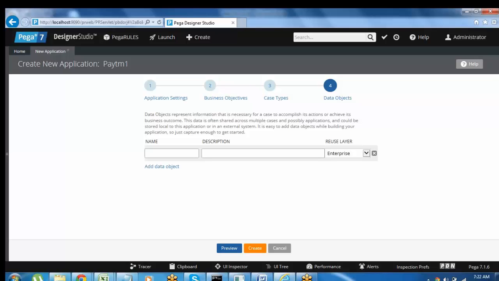And data objects, at the application level we will not add any data objects. Later, based on your requirement, you have to create the data objects. Data objects are nothing but data tables in the application. At the starting application level we will not create any data objects. Directly, without entering anything, click on the create option. See, the application will be created automatically. It will take 1 or 2 minutes.